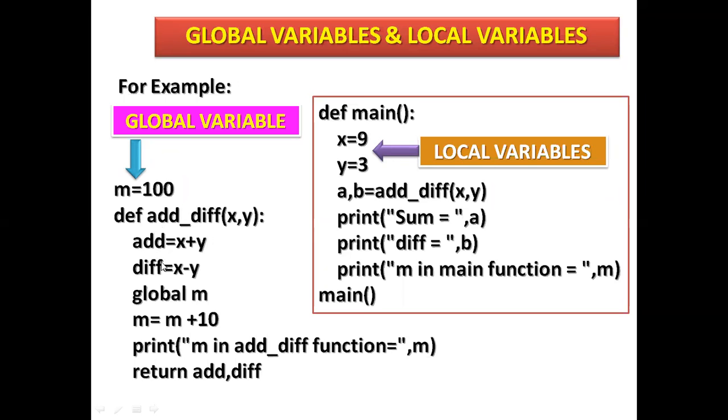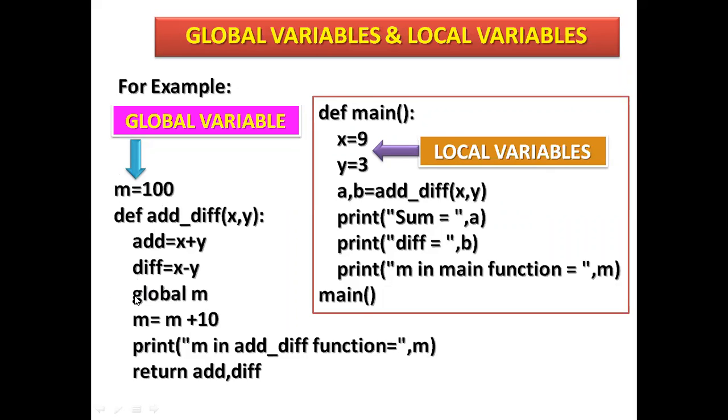Here diff, what is diff here? Diff is another variable for difference, and equal is an assignment operator here: x minus y. Whatever value x has will be reduced by y. And see here, now I am calling the global variable here. I am calling global M, which was declared above in the program, but here we can call global M.